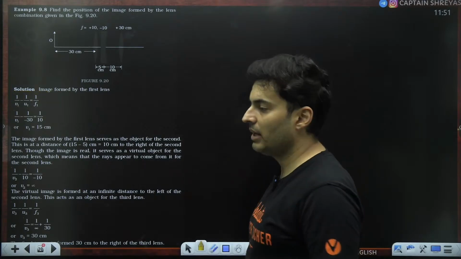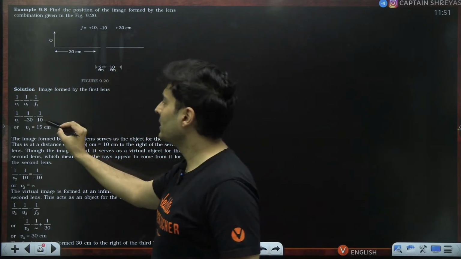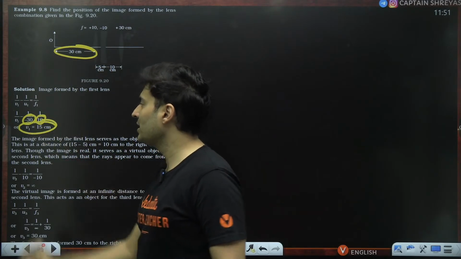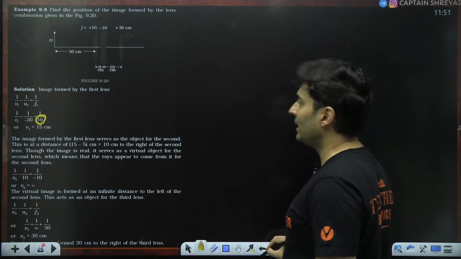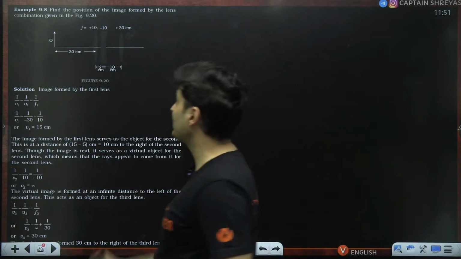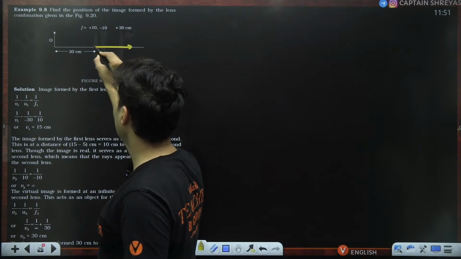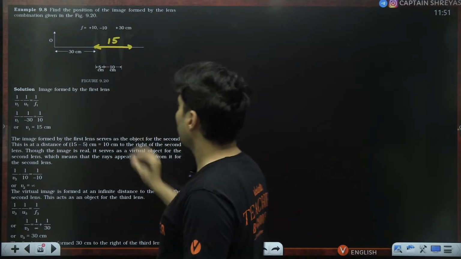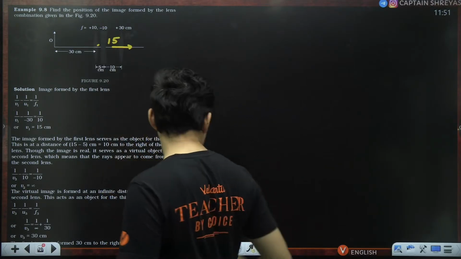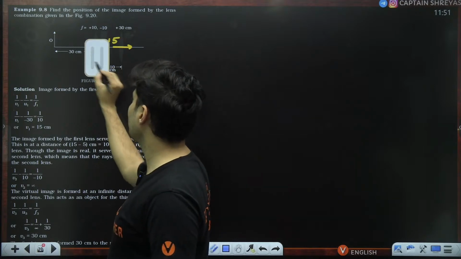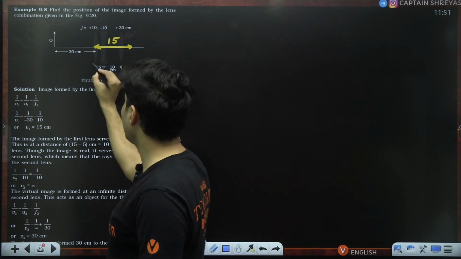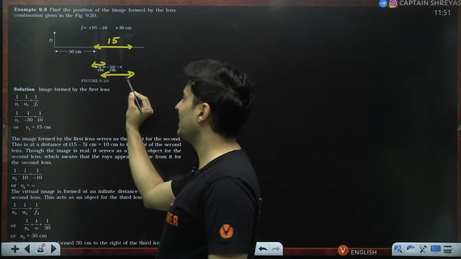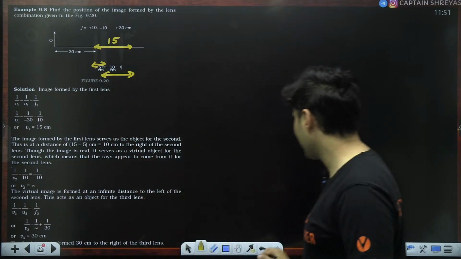1 by V minus 1 by U is 1 by F. Focal length is given to be 10. Object distance negative 30. They found the image to be at 15 centimeters from the first lens. Because the gap between both of them is 5, the actual distance from the second lens will be 15 minus 5, which is 10 centimeters.